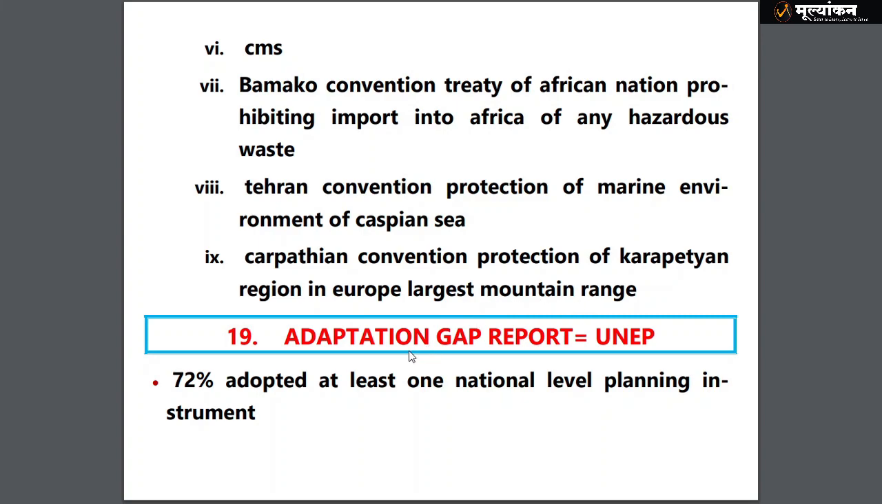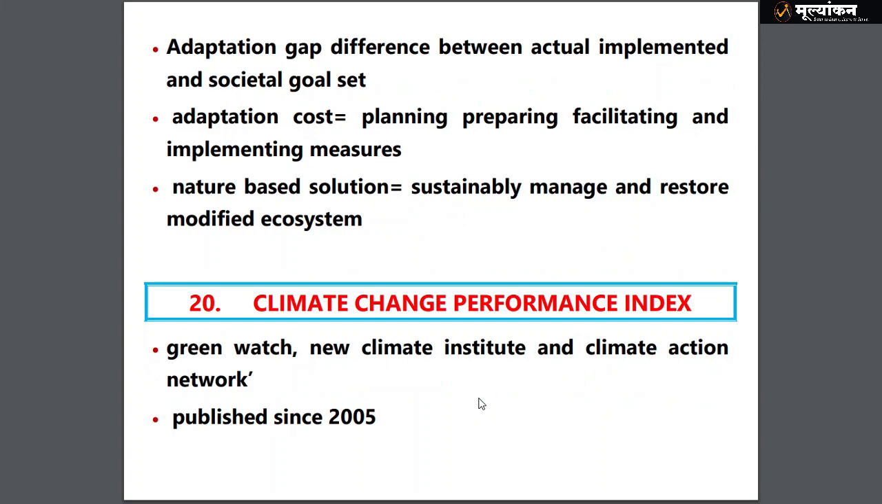Adaptation gap report: if the emission gap report is given by UNEP, the adaptation gap report is also given by UNEP. Now it is the gap between how much we are emitting and how much technology we are adopting. So 72% of countries have adopted at least one national level planning instrument. Now the adaptation gap is the difference between what is actually implemented and societal goals. So this technical definition you should also understand. Adaptation cost is nothing but the cost involved in planning, preparing, facilitating, and implementing measures.